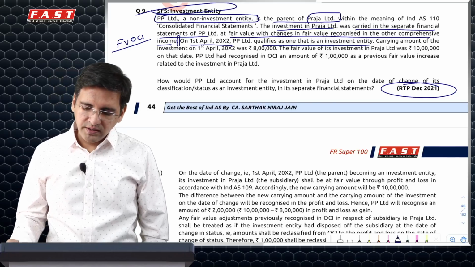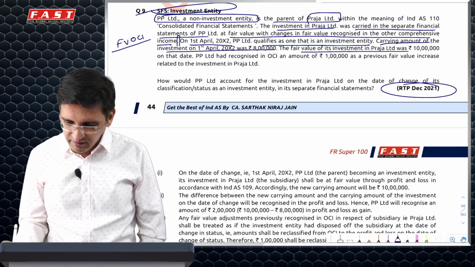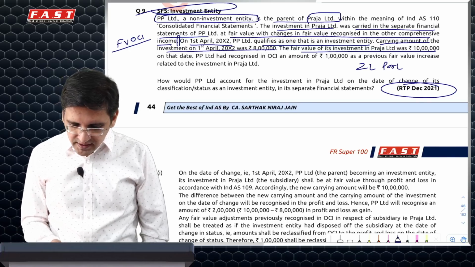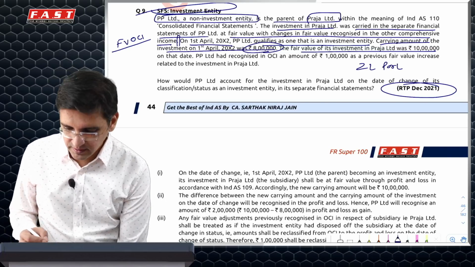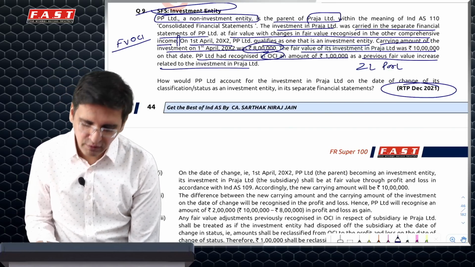What is the gain loss? The fair value minus the carrying amount. So it says carrying amount of investment was 8 lakh and fair value is 10 lakh. So 2 lakh will go to PRL. But it says that 8 lakh rupees is the current carrying amount. It is not the cost. It says PP has recognized OCI of 1 lakh as previous fair value increase.